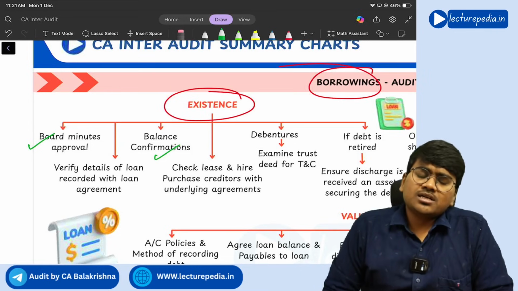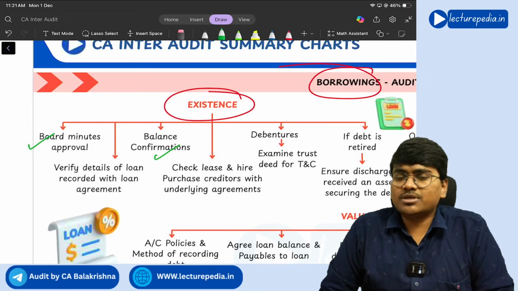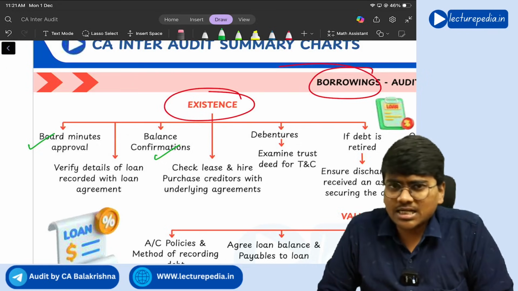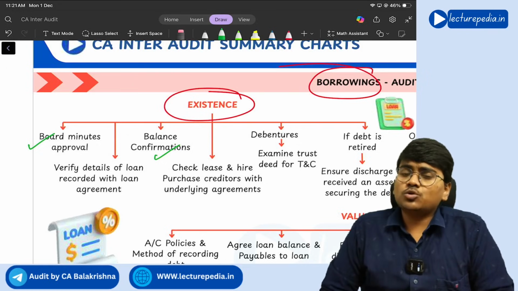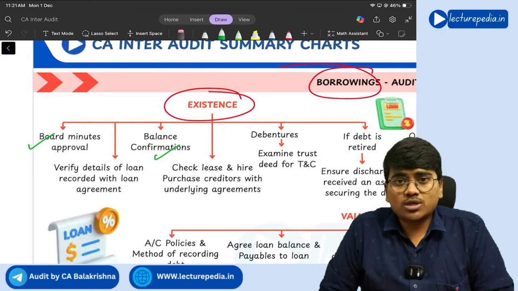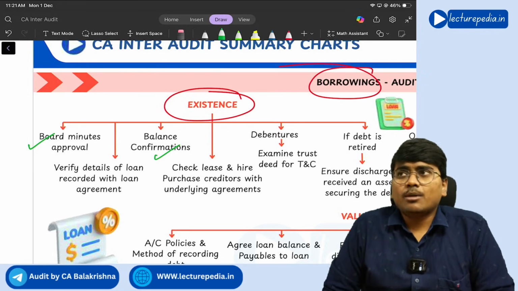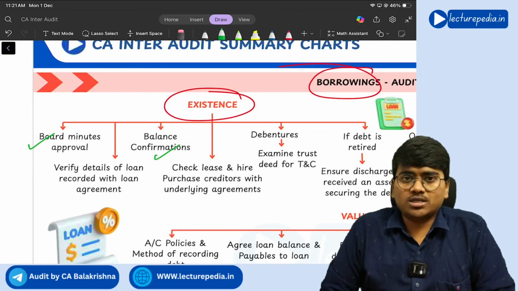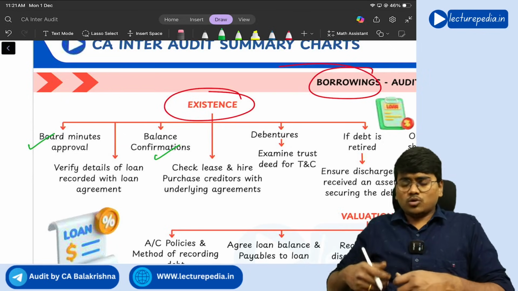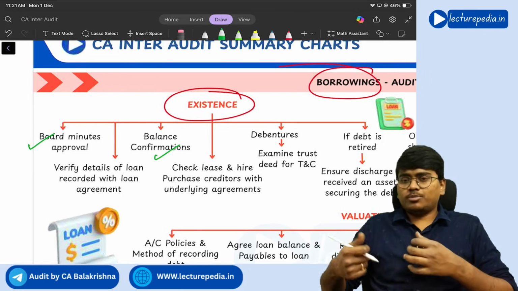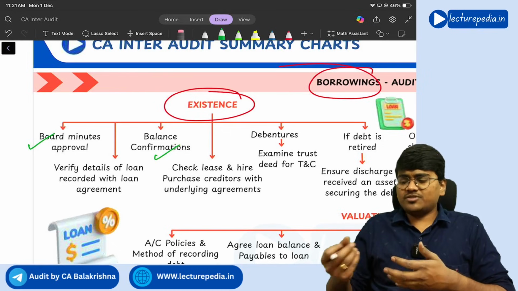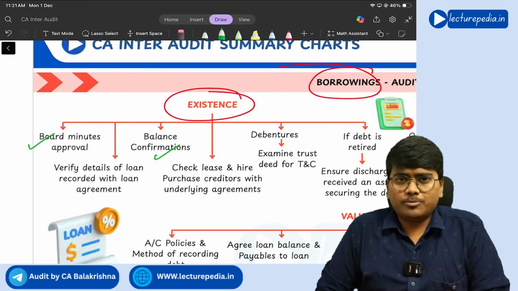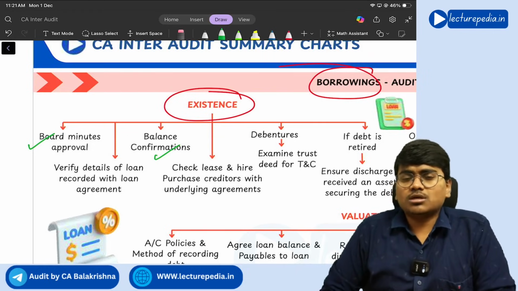Why will the debenture trust be created? Debenture holders are giving you the money as a loan. When they are giving you the money as a loan, will they give the amount without any security? Of course they will ask for security. But let's say there are 20,000 debenture holders, because debentures with a face value of 10 rupees or 50 rupees or 100 rupees will be there. You will sell the debentures to a lot of people. So there are 20,000 debenture holders.